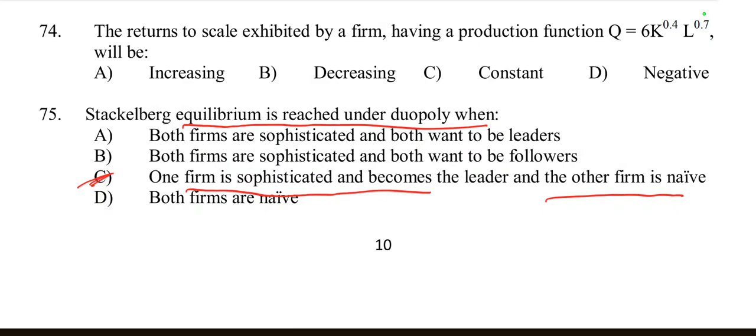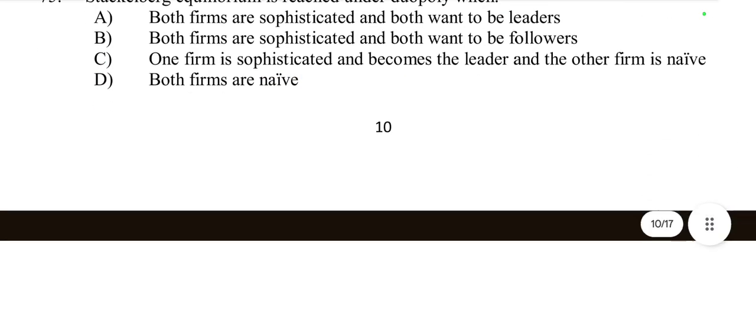In the Stackelberg model, one firm acts as the leader, choosing its output level first, while the other firm, the follower, reacts to the leader's decision. The leader's advantage comes from being able to set its output level first and anticipate the follower's response. So here option C is the right option.